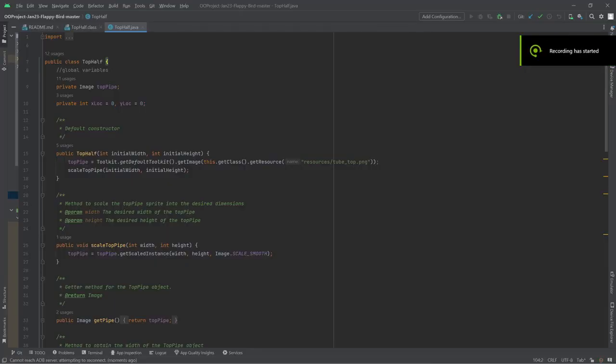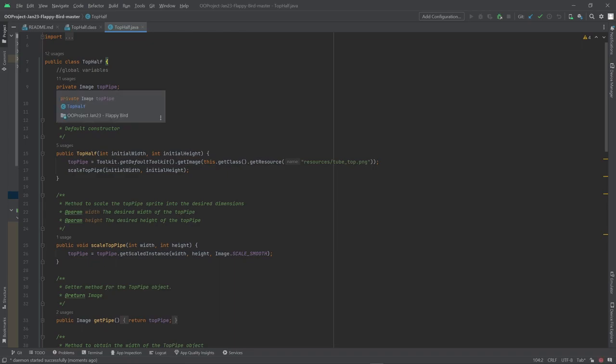Hi, hello. My name is Sarif, and I will be presenting about the top half class. So first, as usual, we declare the top half class and put everything inside. We did the variable top pipe with image as its type, and then we also declare the variables x location and y location as integers, which we set as 0.